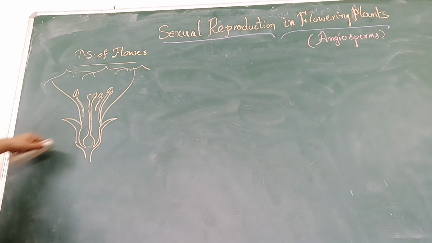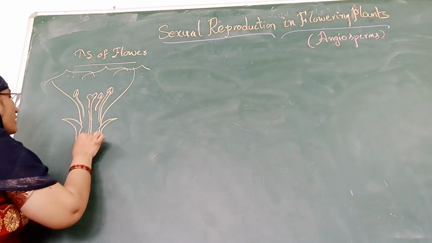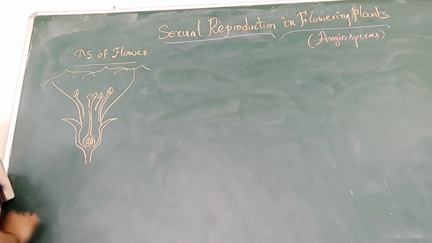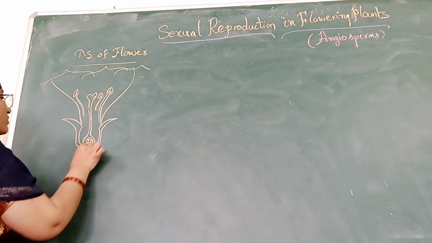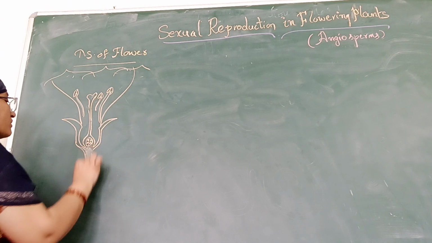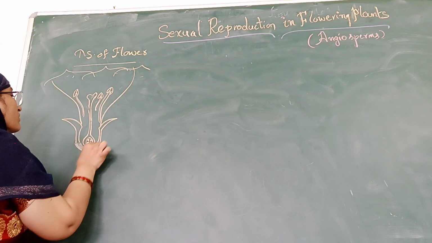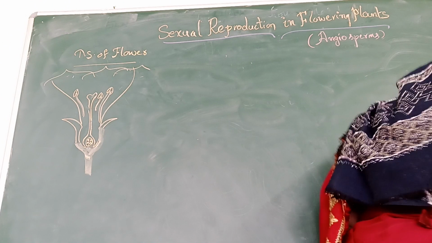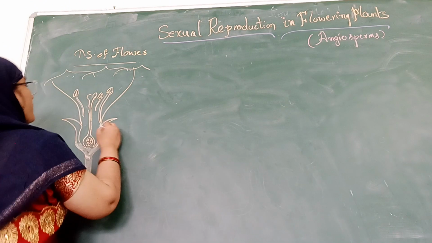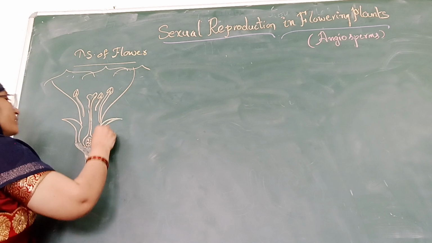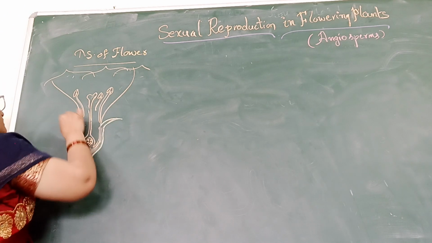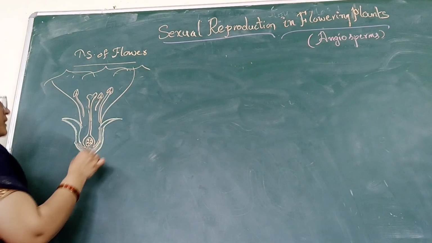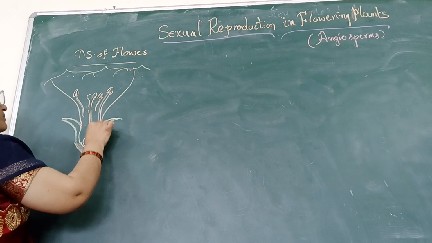This is the base of a flower, and this is the stem of the flower. So when we observe the different parts of a flower, they are differentiated by their coloring, their shape, and their structure.